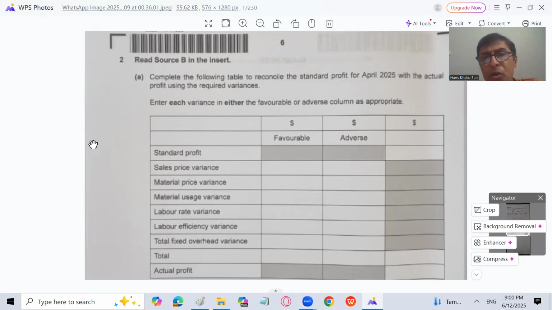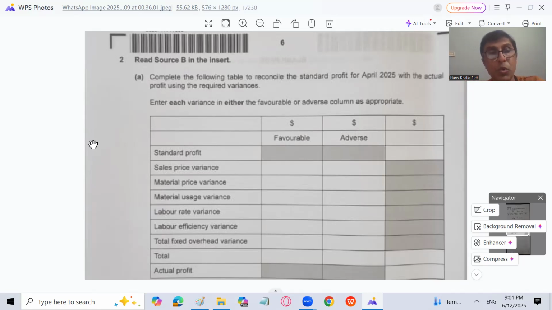Then, sir, why did it not happen here? It didn't happen because the standard profit is the same as the flex profit and the budgeted profit. Why, sir? Because the standard profit for actual units, which is the flex profit, uses actual units that are the same as the budgeted units. So it's clear that the standard profit and the flex profit are the same.